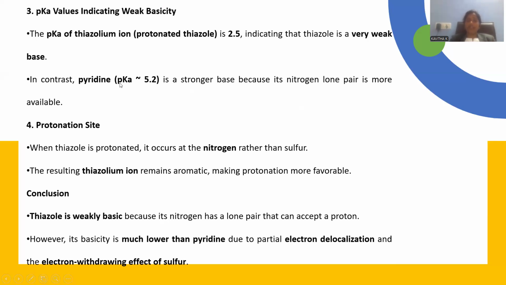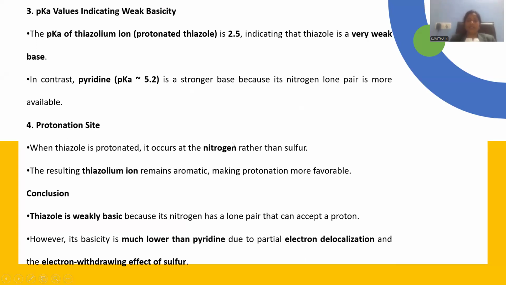So the greater the pKa value, the greater the basic strength. In comparison to thiazole, the quantified basic strength of pyridine is larger, so thiazole is a weak base in comparison to pyridine.